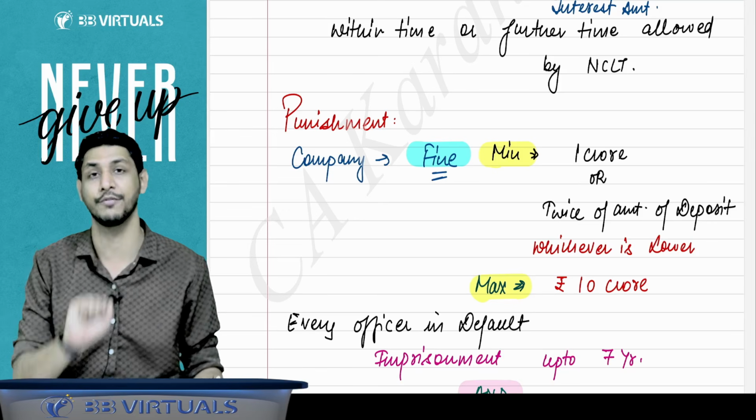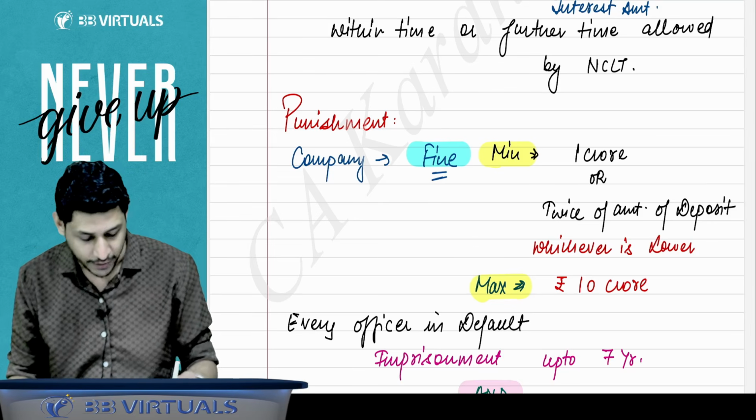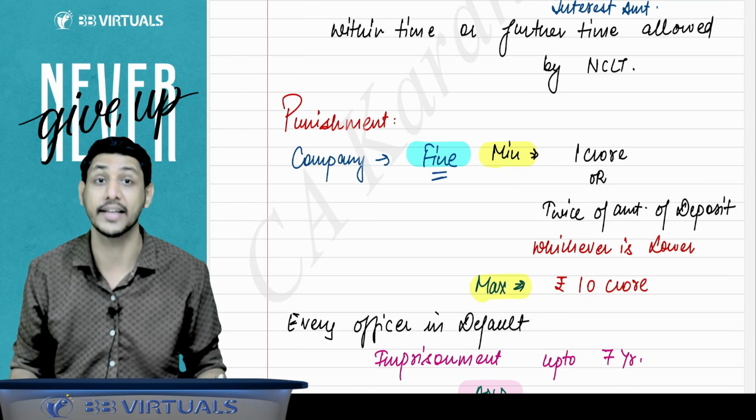This is the minimum fine which will be applicable to the company. But the maximum fine will be rupees 10 crore.